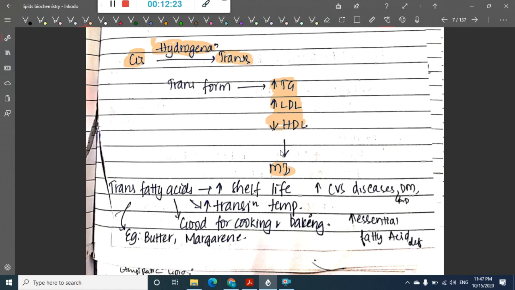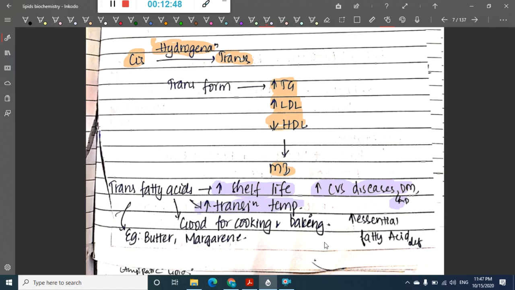So what are the trans fatty acids? These trans fatty acids increase the shelf life, and they increase the risk of cardiovascular disease, diabetes mellitus and coronary artery disease. They also increase the transition time.